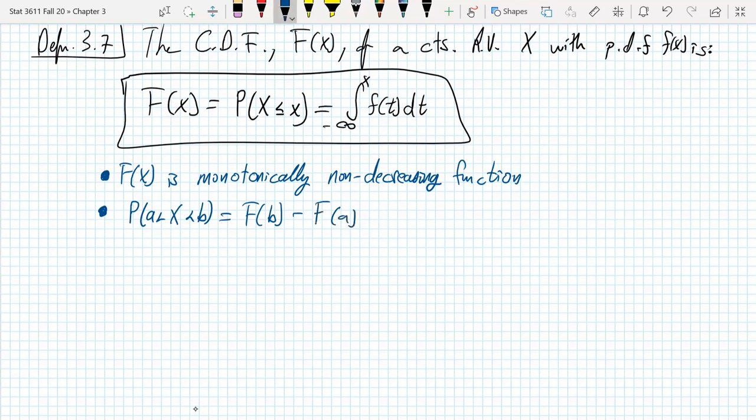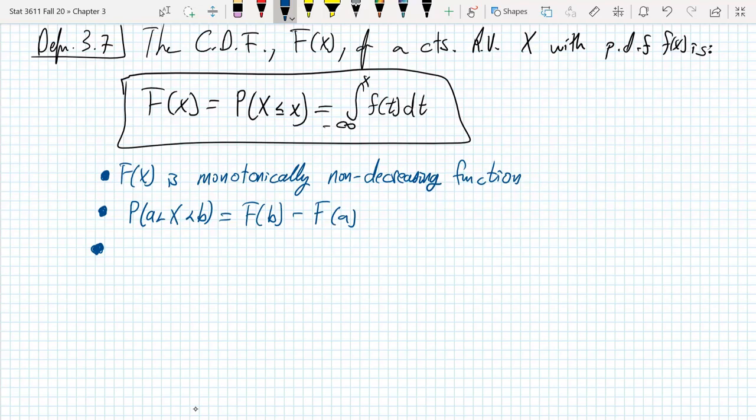And maybe you're starting to see the suggestive notation now take shape here. And why we've been using little f and big F is because in the continuous case, the familiar calculus notation is consistent in the sense that capital F, your CDF, is the antiderivative, more or less, of the PDF. Now, there's some other domain restrictions, but we'll get to that.